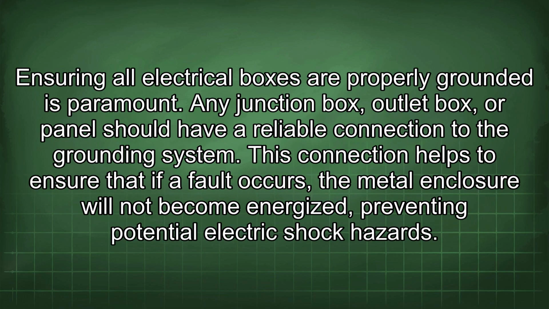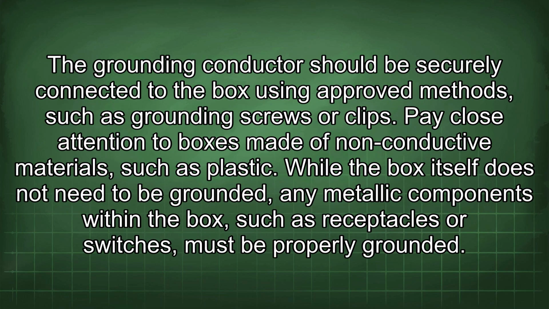Ensuring all electrical boxes are properly grounded is paramount. Any junction box, outlet box, or panel should have a reliable connection to the grounding system. This connection helps to ensure that if a fault occurs, the metal enclosure will not become energized, preventing potential electric shock hazards. The grounding conductor should be securely connected to the box using approved methods, such as grounding screws or clips.